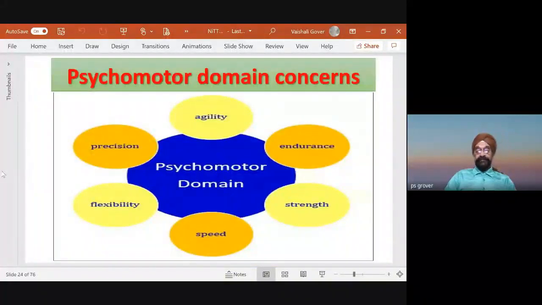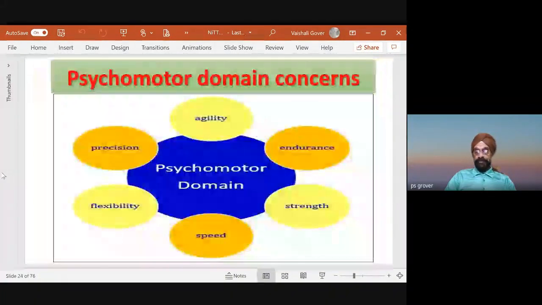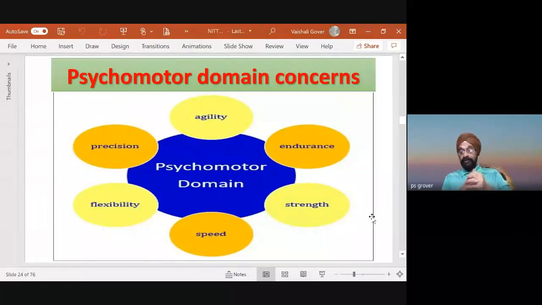Then we come to the psychomotor domain. In the psychomotor domain, please see here, what psychomotor domain is very important. For example, in a diploma level course or a certificate level course, where there are, let us say, courses regarding the psychomotor domain, it concerns human agility, endurance, how one can work even in difficult conditions, strength, speed, how much flexibility, and precision, how much accuracy one does things with.